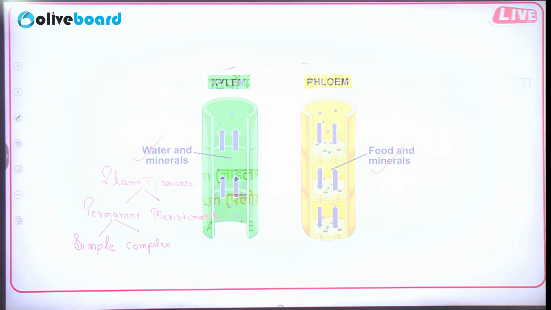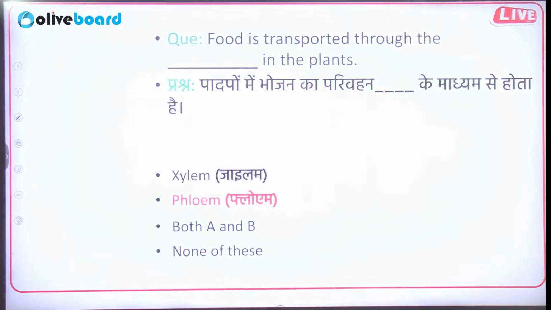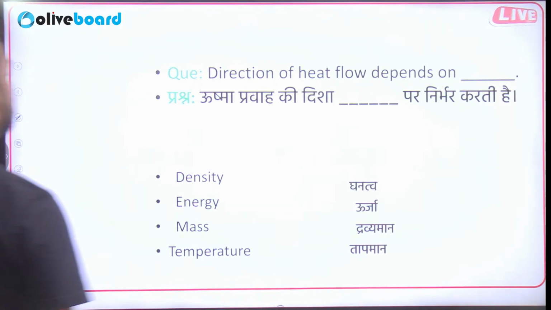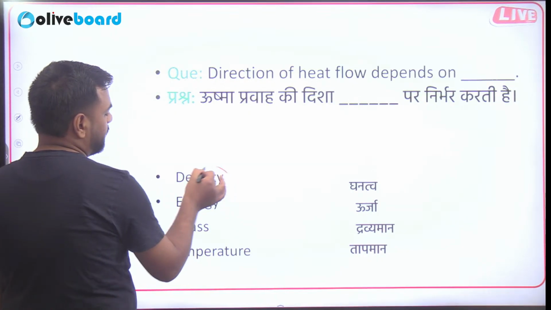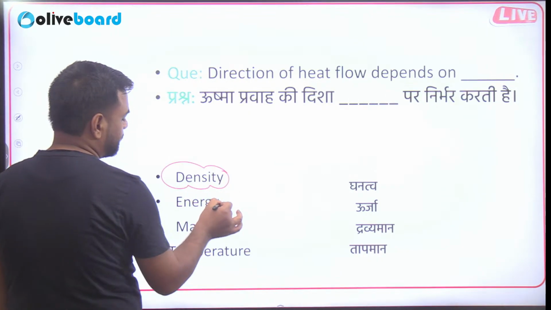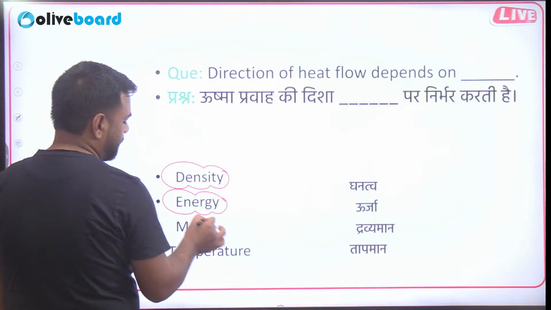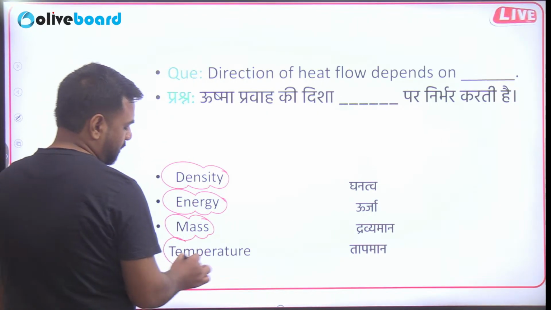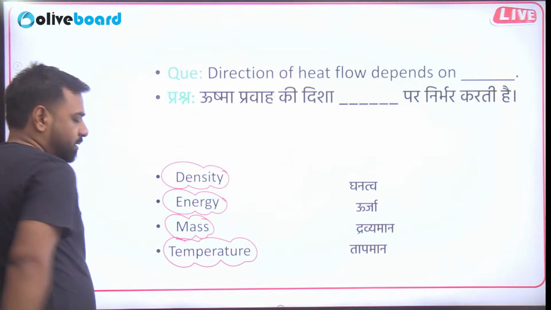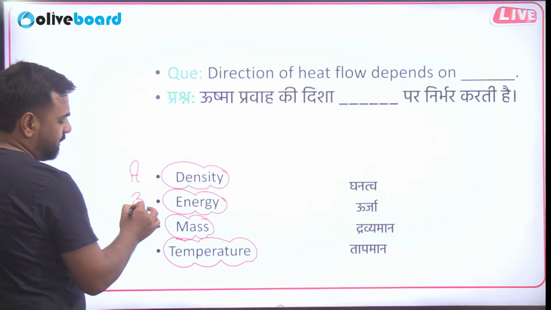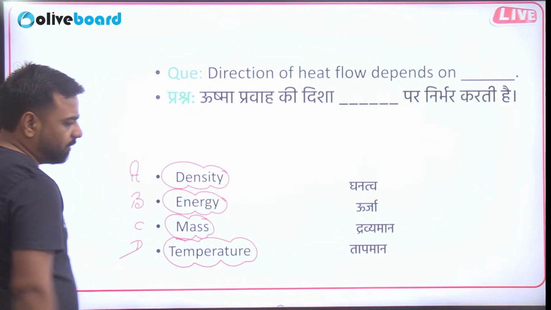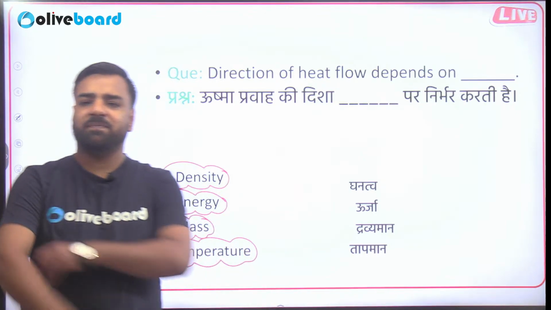Next, what is the next question? The next question is in front of you, and the question is, direction of the heat flow depends upon what? Density, energy, mass, or temperature. So A, B, C and D. What do you think, guys? What should be the correct answer for the same?